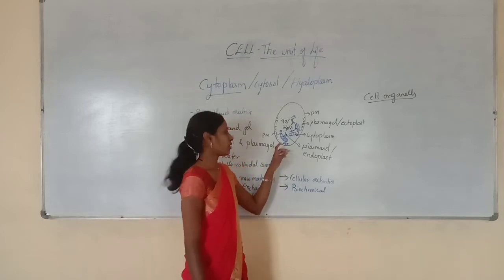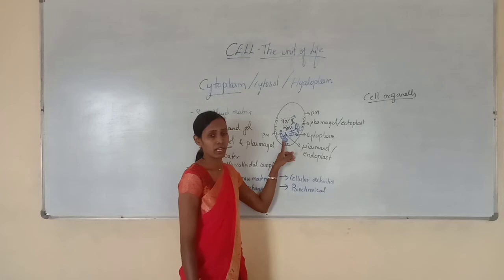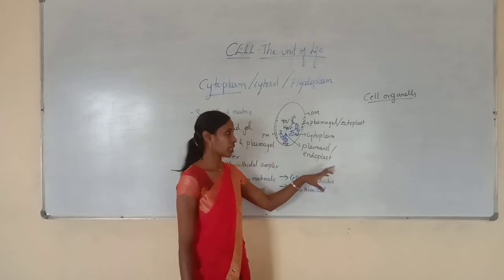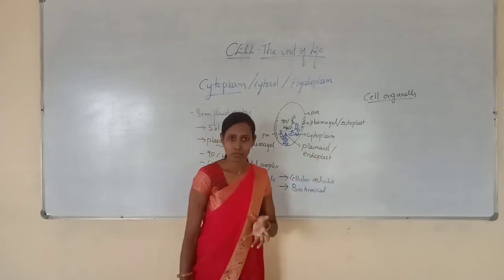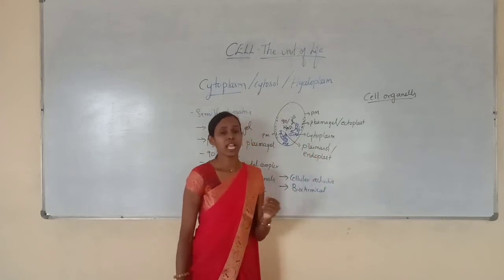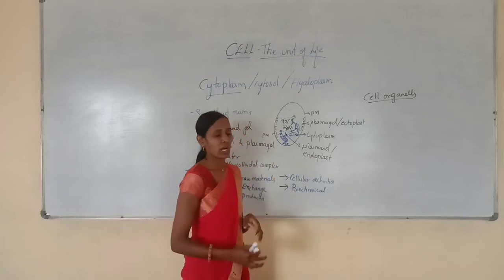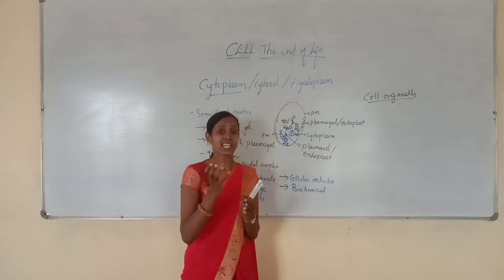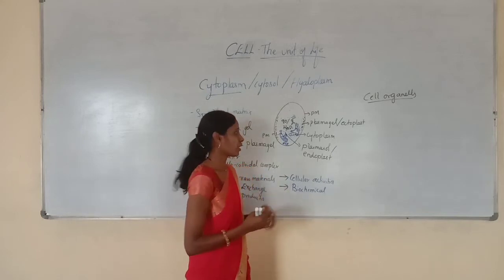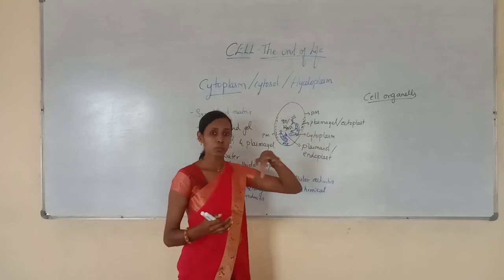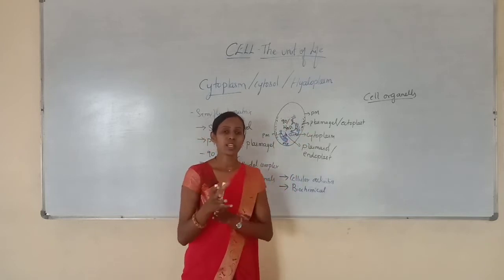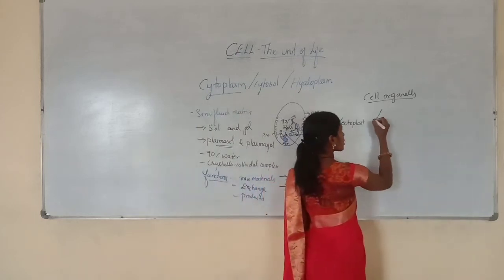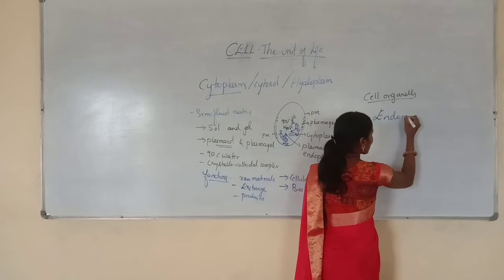For example, mitochondria is meant for respiration. So that is the specific or definite function. Similarly, chloroplast mainly takes part in photosynthesis. Likewise, they have definite functions. So that is about cell organelles. In the upcoming classes, we will discuss each and every cell organelle in detail, whatever organelles are present within the cytoplasm. Before that, we should have some knowledge about the endomembrane system.